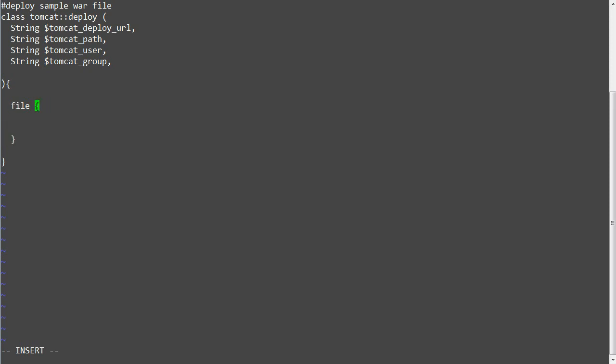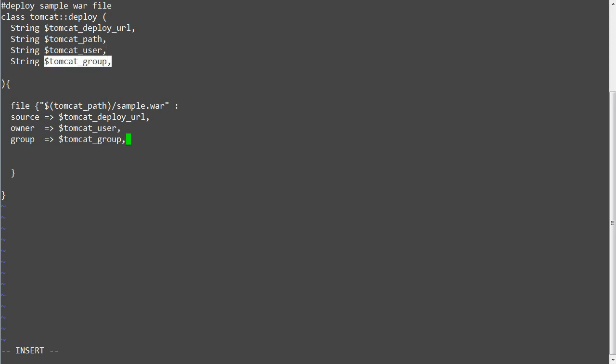File $tomcat_path/sample.war, source => $tomcat_deploy_URL, owner => $tomcat_user, group => $tomcat_group, notify => Service Tomcat.